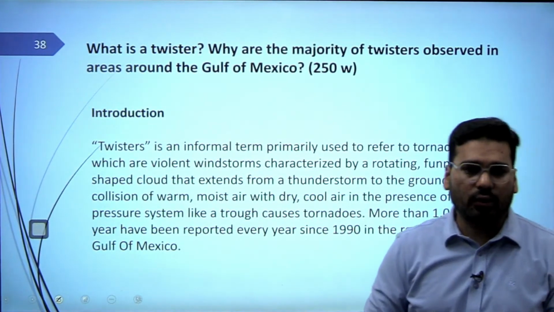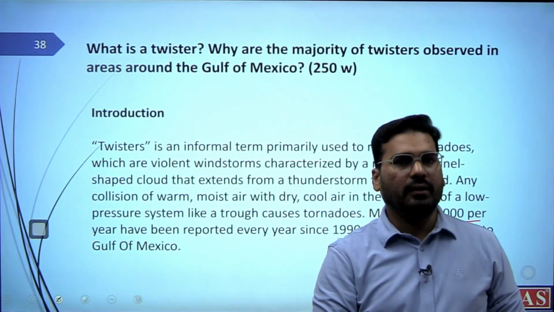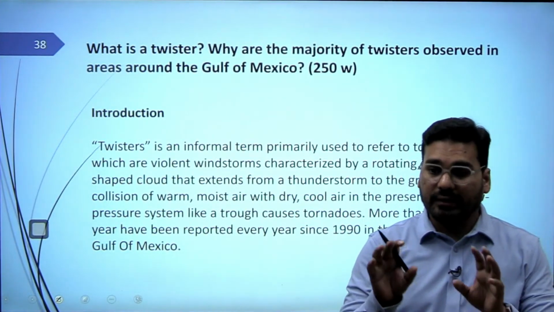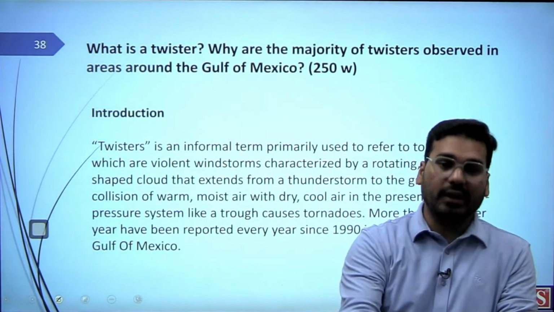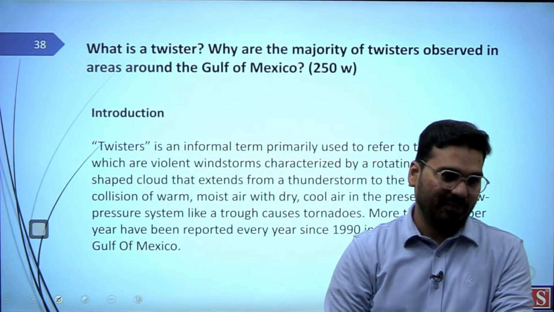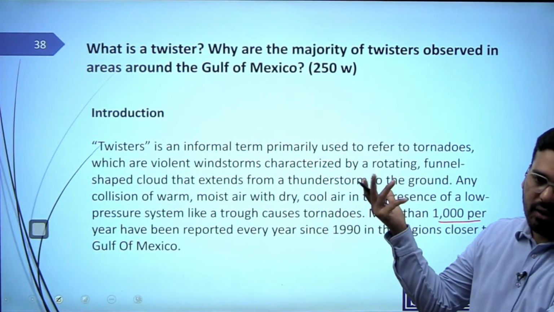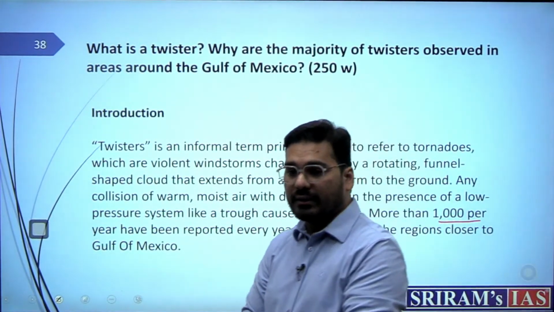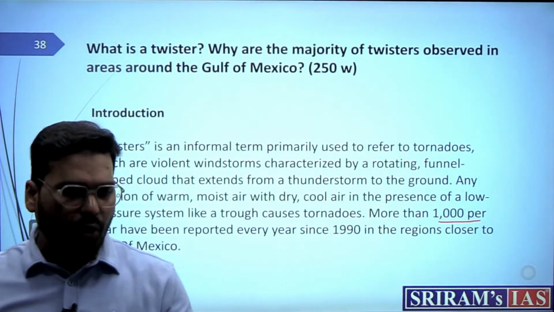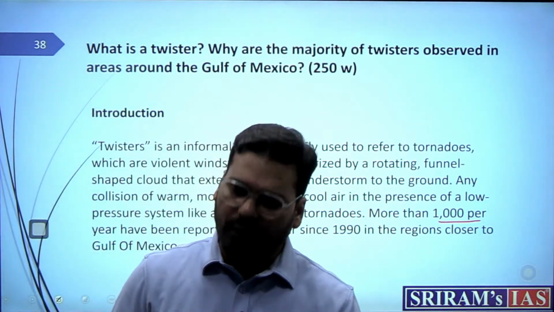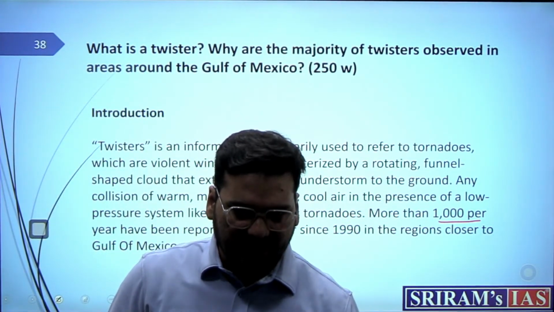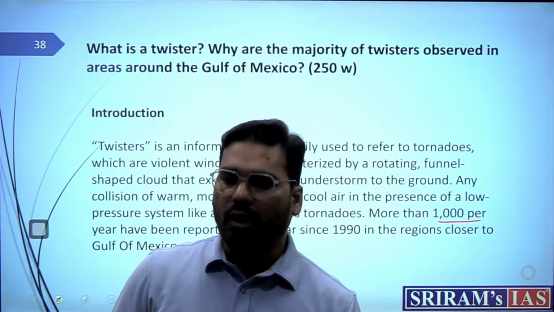This number is very famous. Whenever you read about tornadoes, in any basic book this number is given, or it is written that USA is the most hit country, and Canada is in second place. You can say USA is the most hit country by tornadoes. Now tornadoes are nothing but a very intense low pressure system formed on the land. It can be because of anything, say intense heat, or because there was a low pressure already existing.